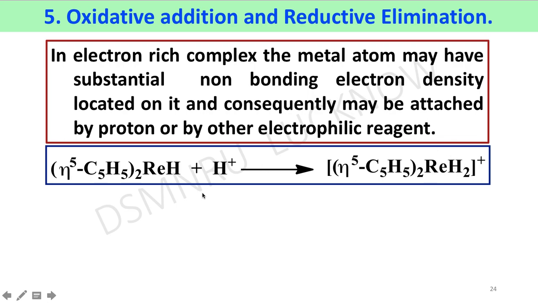In this reaction, the rhenium complex acts as a Lewis base. Its basicity is almost equal to ammonia.